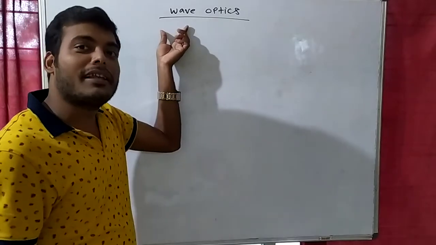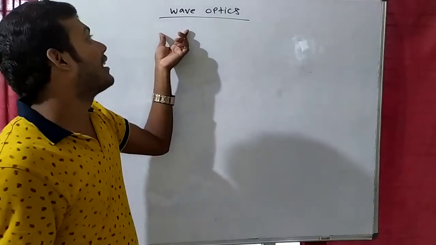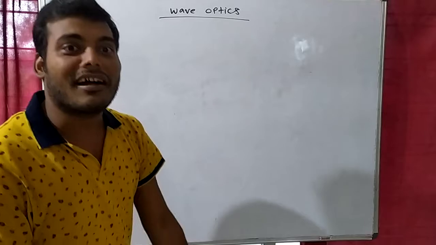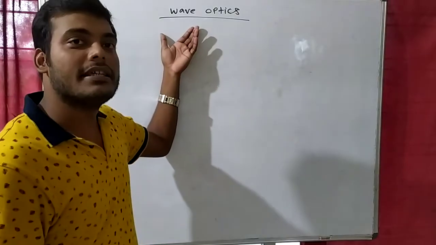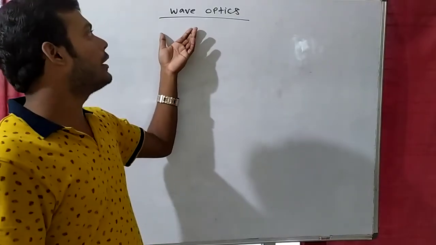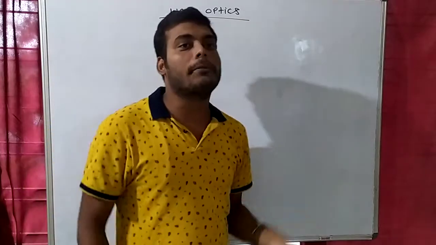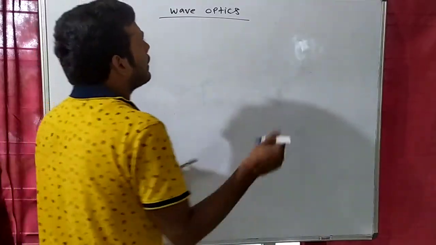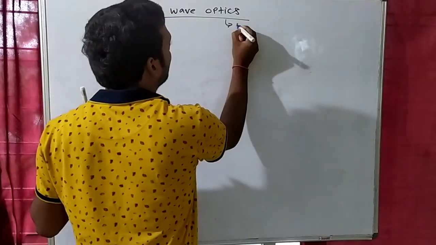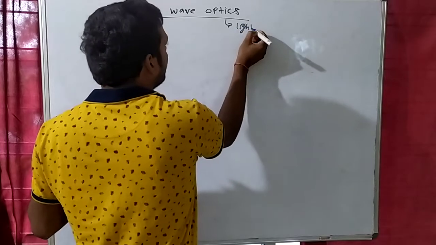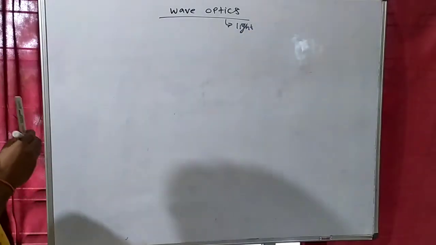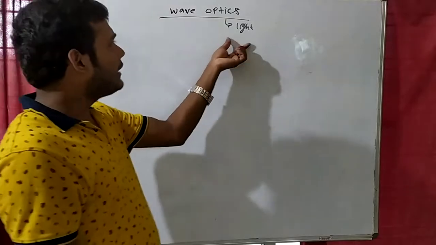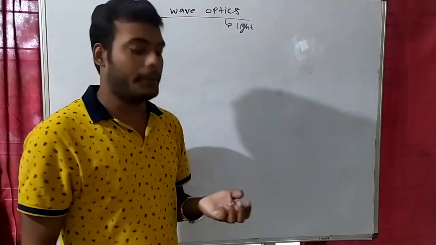You have covered the wave chapter in class 11. Now you will say, sir, in class 11 I can't remember anything. So I will revise every concept, don't worry about that. After that, this is optics. What does optics mean? Light. Optics means light. So wave optics means we will understand light in relation to waves.